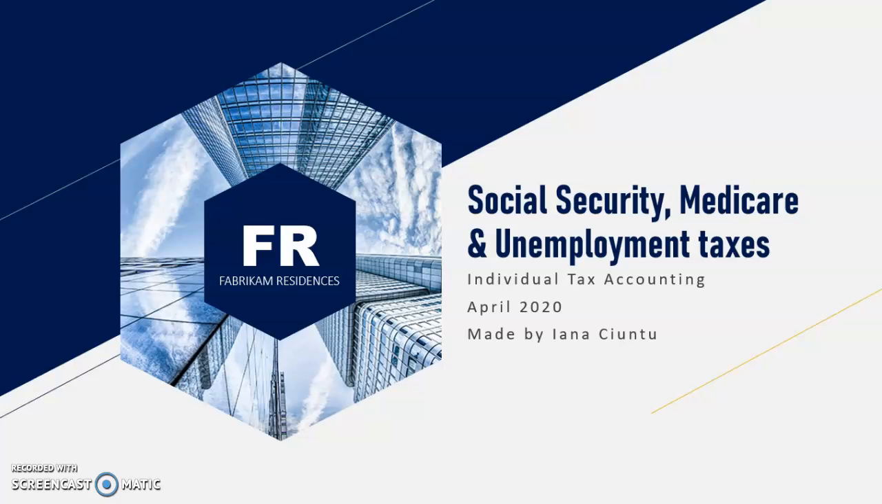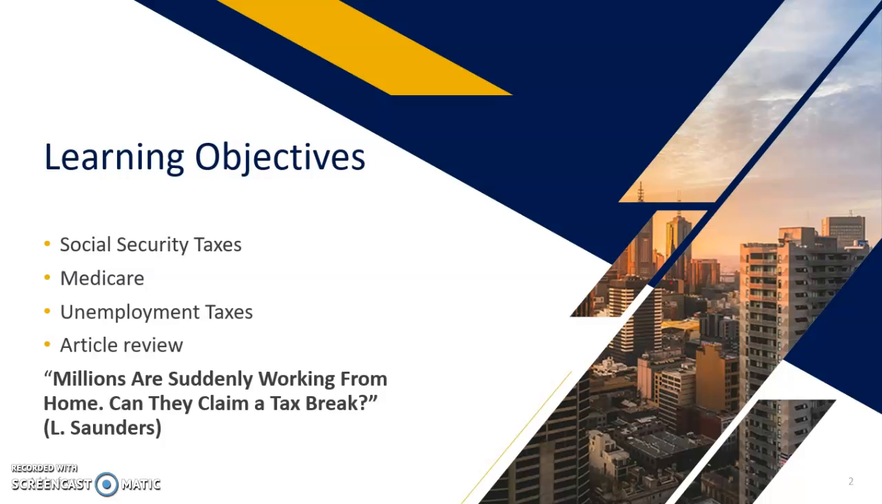Social Security, Medicare, and Unemployment Taxes. Also, we are going to review an article. Learning objectives: Social Security taxes, Medicare taxes, unemployment taxes. An article review: Millions are suddenly working from home. Can they claim a tax break?